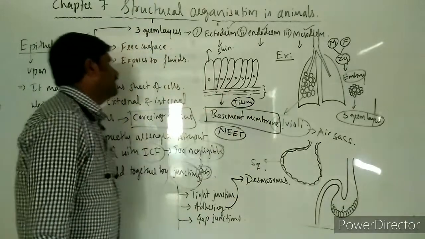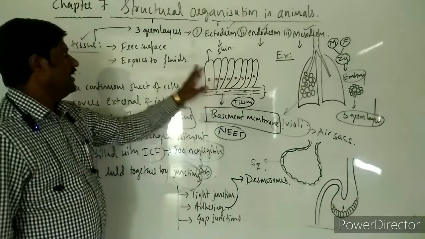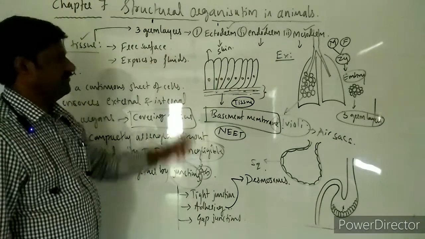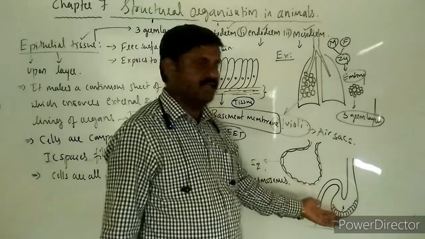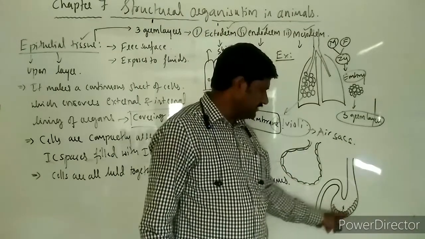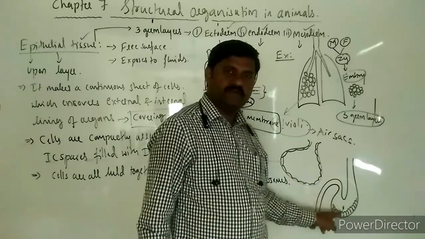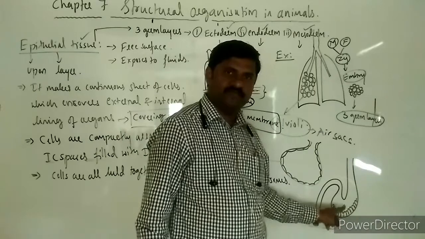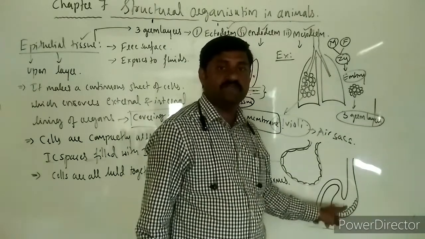And apart from this, the epithelial tissue always has a free surface. How do you say it has a free surface? See the diagram over here. Here all the cells are here. This kind of tissue forms the columnar epithelium. It's a kind of epithelium which makes the internal lining of the stomach.